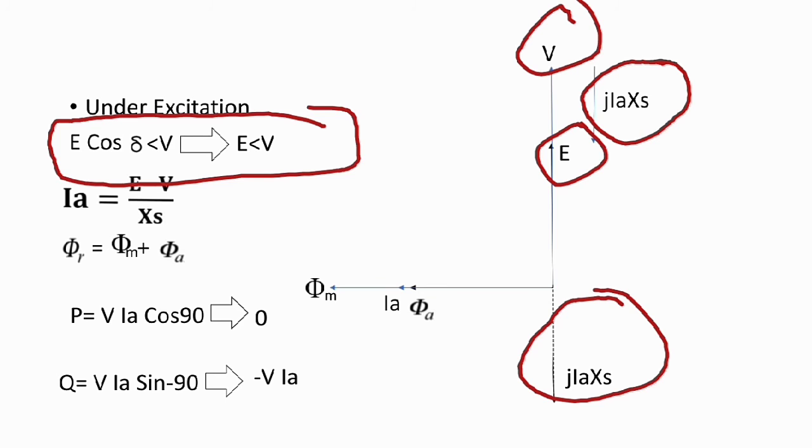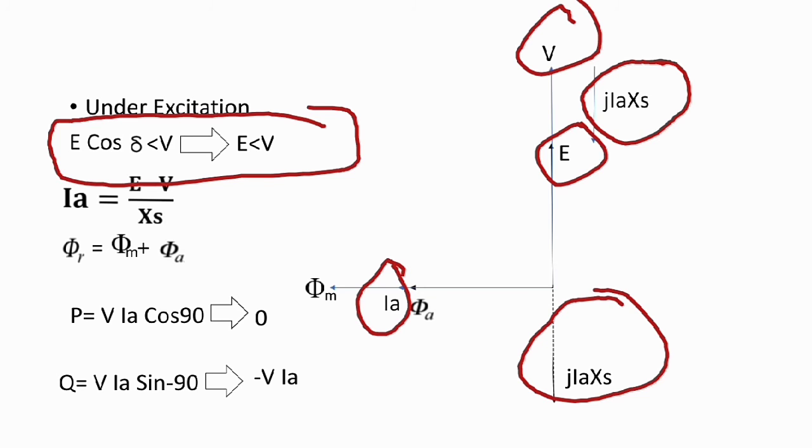So IA is in the direction of the main field flux. Listen first: if you are confused about how IA is, I have drawn this IA in the main field flux direction, because we know the voltage drop or current.